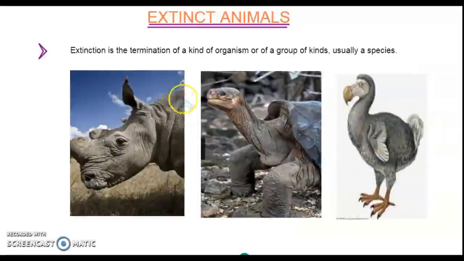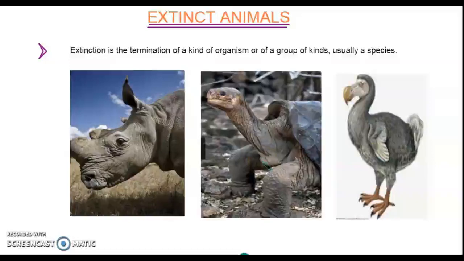So these are some of the extinct animals. These animals are no more around us. We cannot see such animals as they have become extinct. So this is a species of rhinoceros, this is an island tortoise, and this is a dodo bird. These are some of the animals that have become extinct. There is no organism like that on the earth now.